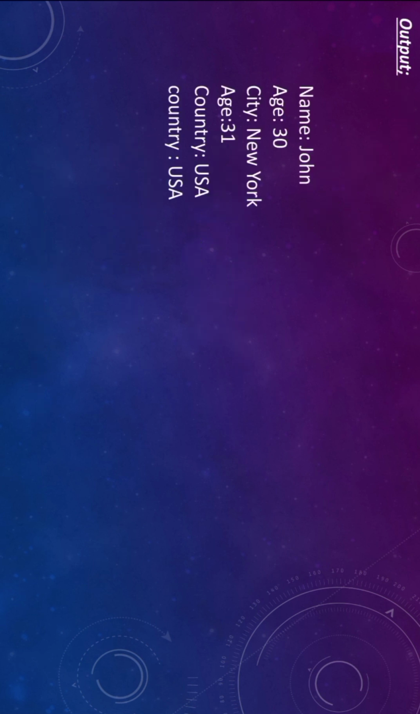And here is the output. Name is equal to John, age is equal to 30, city is equal to New York, and we are modifying age from 30 to 31 and age is equal to 31. Country USA, once again country USA.